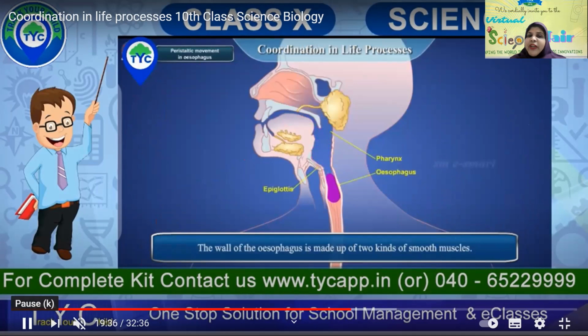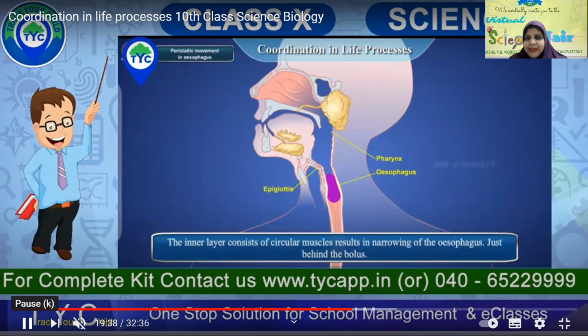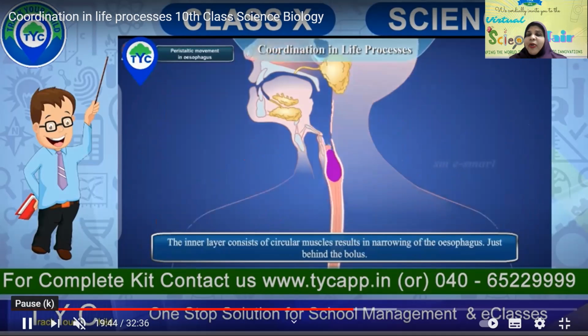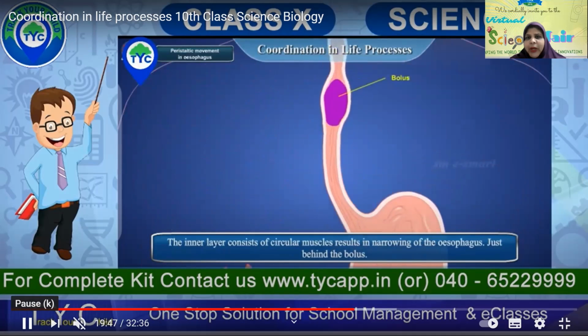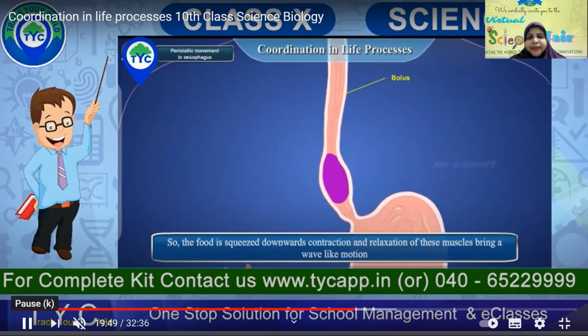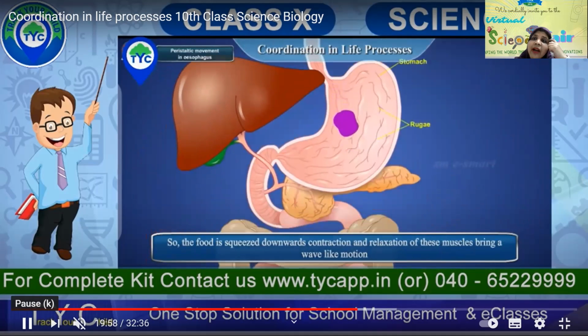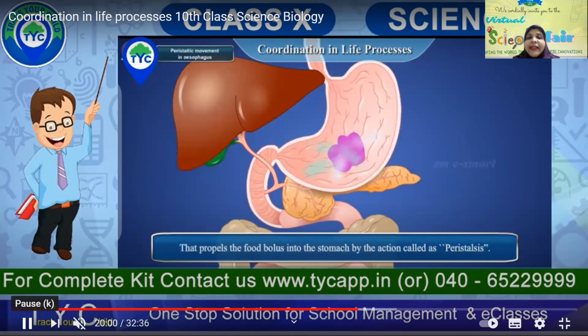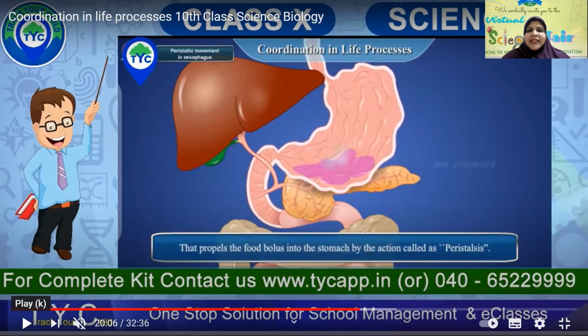The walls of the esophagus are made of two kinds of smooth muscles. The inner layer consists of circular muscles, resulting in the narrowing of the esophagus just behind the bolus. Now you can see that the food is squeezed downwards. Contraction and relaxation of these muscles brings a wave-like motion that propels the food bolus into the stomach by the action called peristalsis. The movement is called peristaltic movement, and this action is peristalsis.